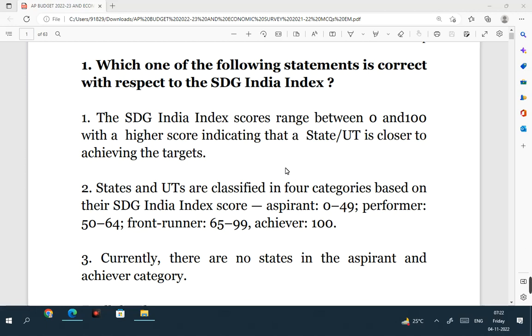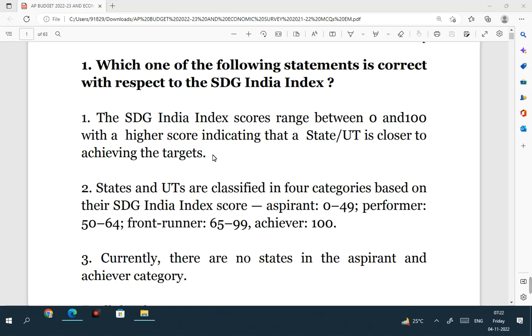Which one of the following statements is correct with respect to SDG India Index, Sustainable Development Goal India Index? There were 3 editions, the most recent one being 2021. So regarding this index, see the statements. The SDG India Index scores range between 0 to 100 with a higher score indicating that a state or UT is closer to achieving the targets.